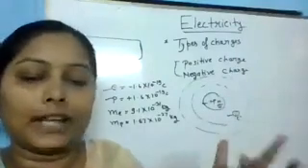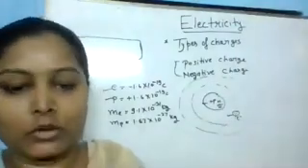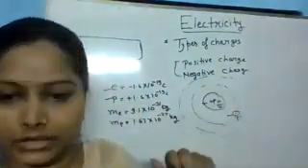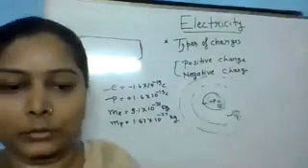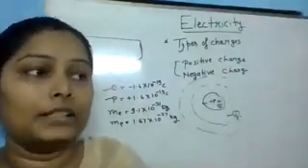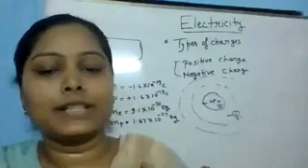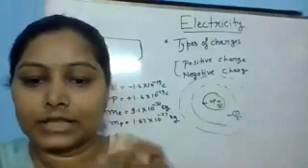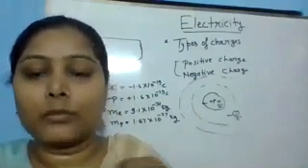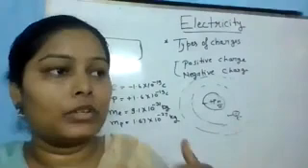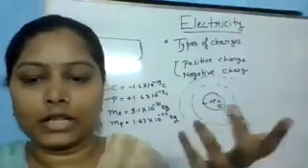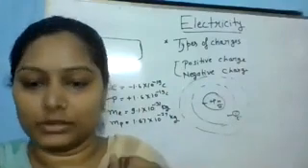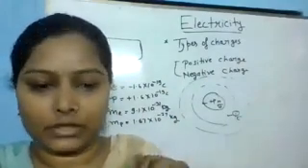So the body can acquire the charge with friction also, and we can use any external force, any external potential also. We will discuss the potential later on. And the very famous example is a glass rod. When we rub the glass rod with silk, then the glass rod is charged with a positive charge. And if we rub an ebonite rod with wool, then it gets negative charge.